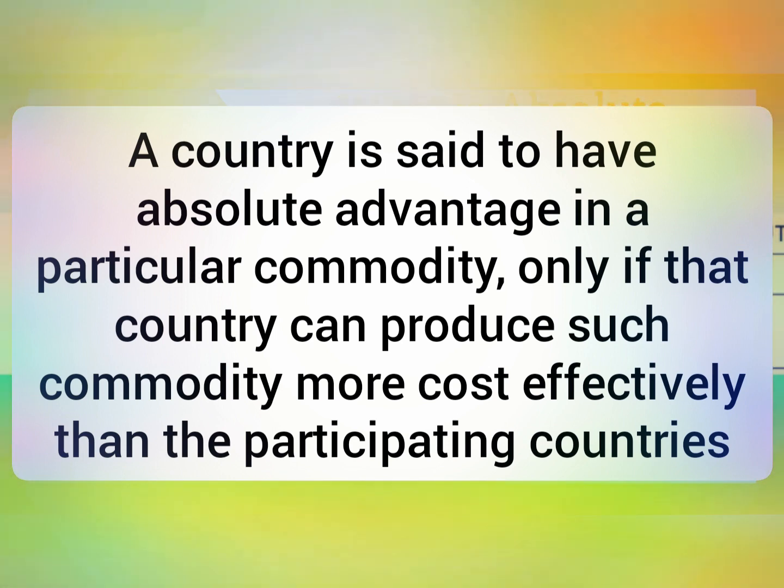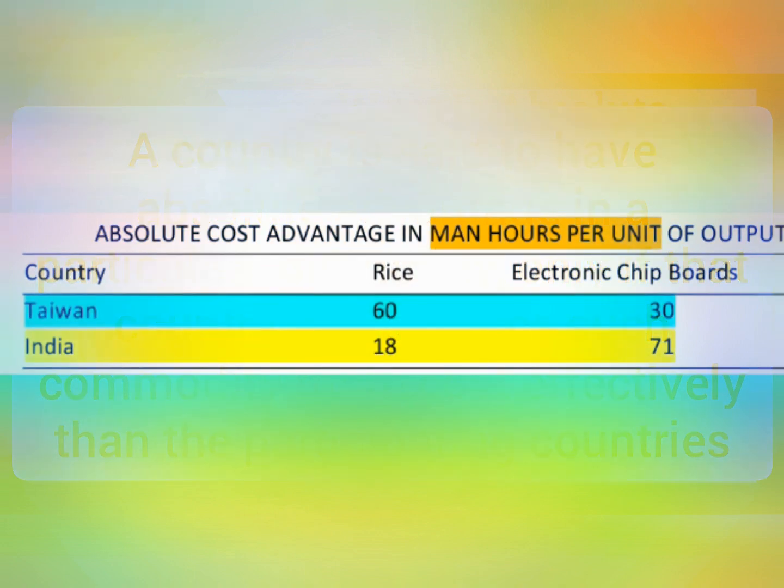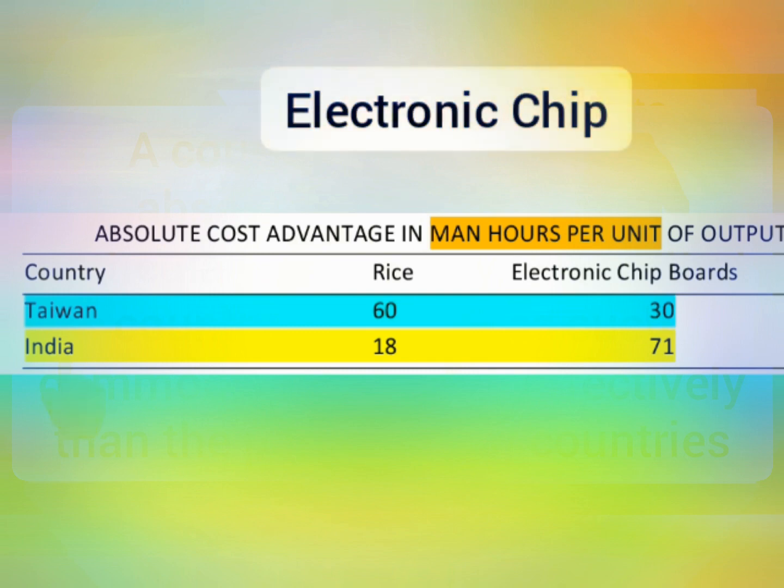Let's explain this with an example. As we have discussed in our assumptions, here we have two countries, Taiwan and India, two commodities, rice and electronic chip, and one cost of production, that is man hours. It means labor cost. So first take the rice. Taiwan requires 60 man hours per unit for the production of rice. At the same time, India requires only 18 man hours per unit for the production of rice. So in this case, India has absolute cost advantage in the production of rice because India requires fewer man hours for the production of rice.